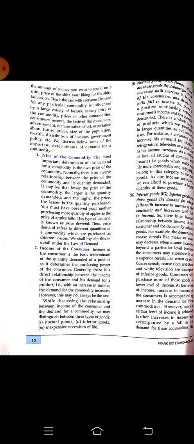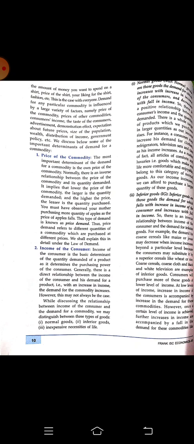Next, we are having income of the consumer. As the income of the consumer is increasing or decreasing, the demand of that single person is also increasing or decreasing regarding different kinds of goods. For example, number 1, we are having normal goods. So as the income of the consumer is increasing regarding the normal goods, the demand will also keep on increasing. What are the normal goods? The normal goods are the essential goods which we use and the luxurious items which we use. Okay, those are the normal goods.